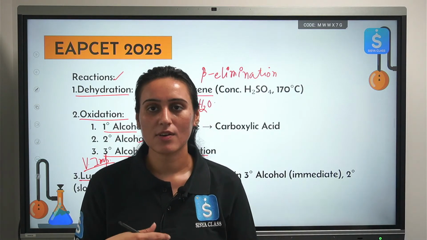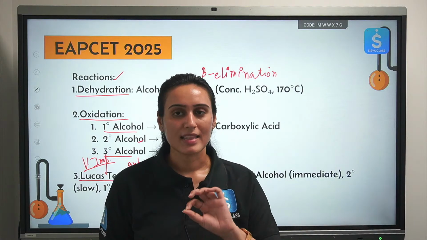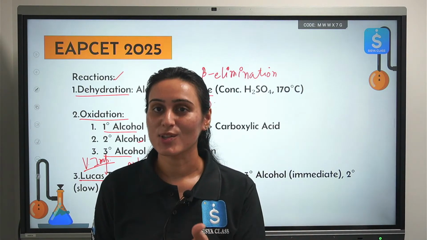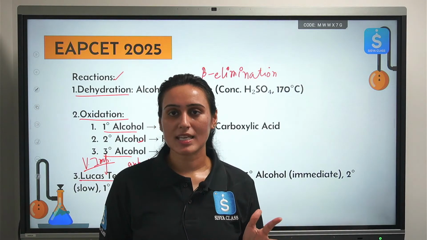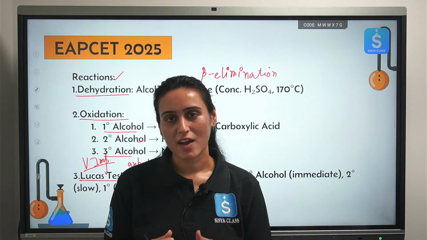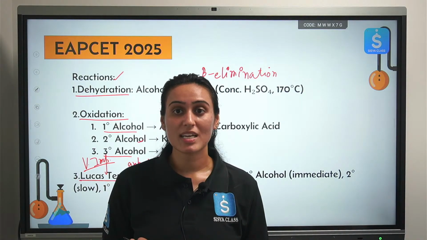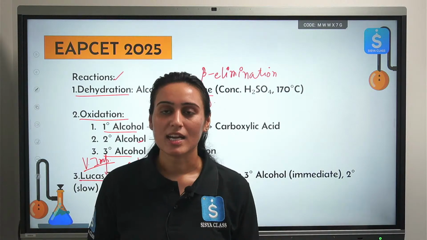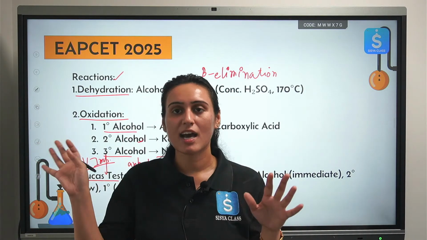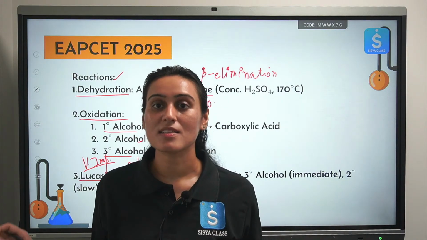Tertiary alcohol, when you add Lucas reagent to it, will show instant turbidity. That turbidity represents the formation of alkyl chloride. What about secondary alcohol? If you add Lucas reagent to it, it will give you the reaction, but after some time, maybe 5 minutes, 10 minutes. And if you have a primary alcohol, forget about turbidity. It will not show any turbidity at room temperature. You heat it, then after some time, maybe a day, you will see some reaction, otherwise not possible.